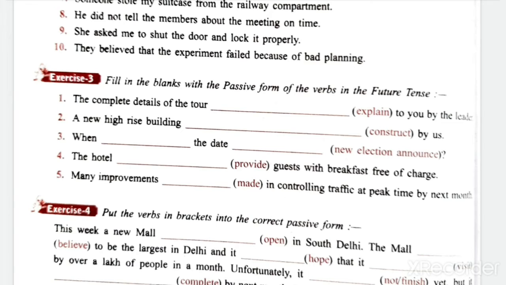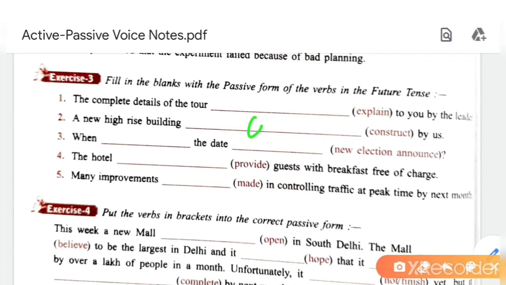Then a new high rise building will be constructed. Will be constructed.